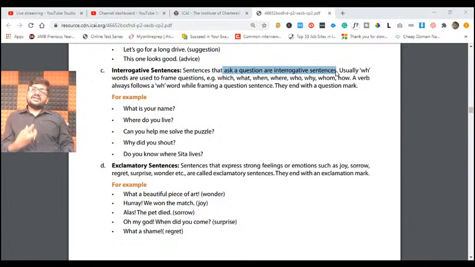If you form sentences in order to ask questions and get a reply from them, you call them interrogative sentences. For example: what is your name, where do you live, who can help me solve the problem, why did you shout, do you know where Sita lives? All these are interrogative sentences, where I'm trying to question. Those are my interrogative statements.